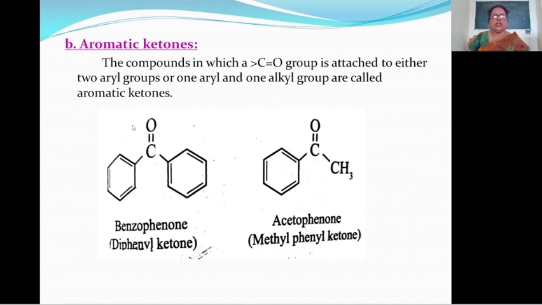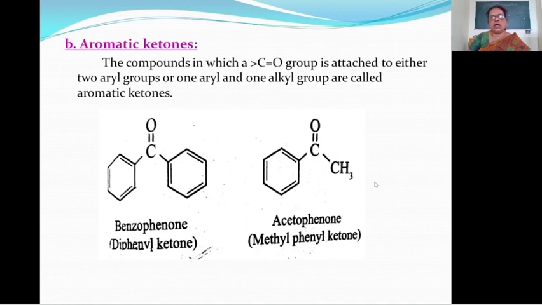Here, the compound in which the C double bond O group is attached to two aryl groups: this is one aryl group, this is another aryl group. These two aryl groups, meaning this is a phenyl group and this is also a phenyl group. The name of this compound is diphenyl ketone. Here the carbonyl carbon, meaning the ketonic group, that is the C double bond O group, is attached to aryl groups, so this is known as an aromatic ketone.